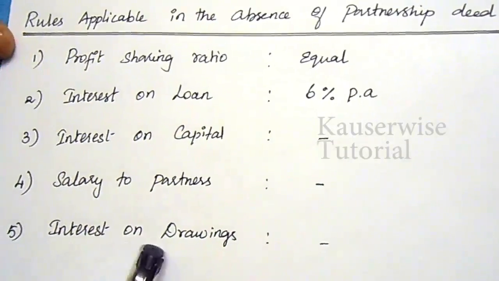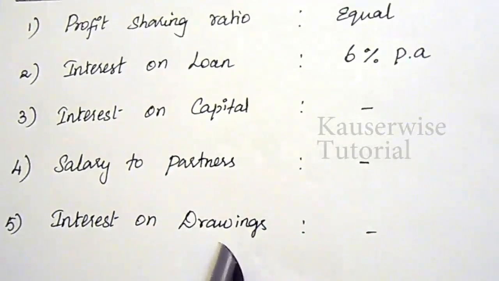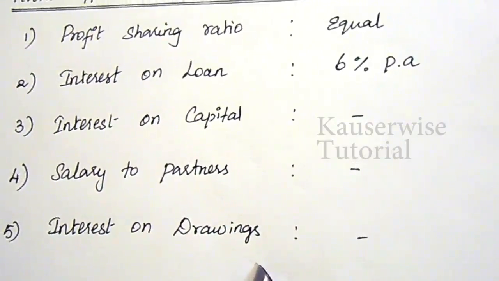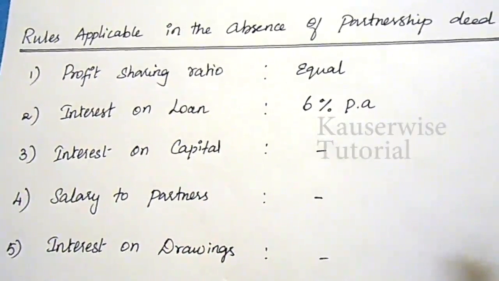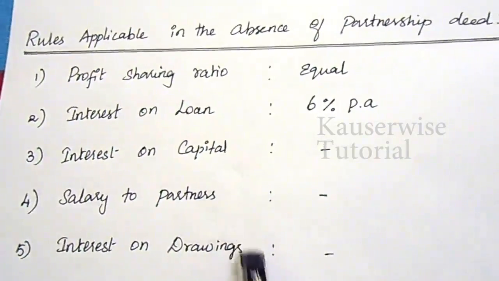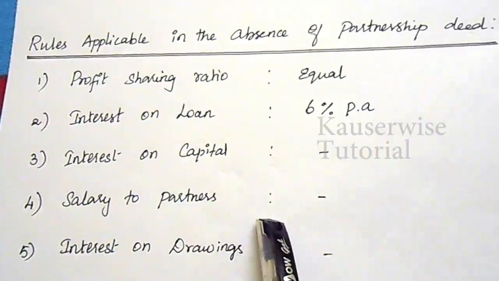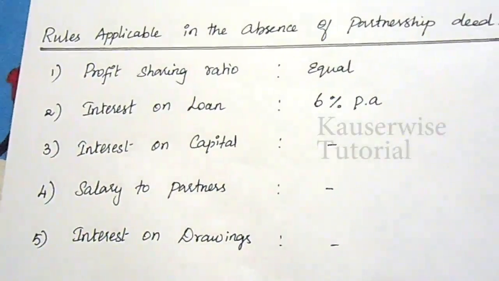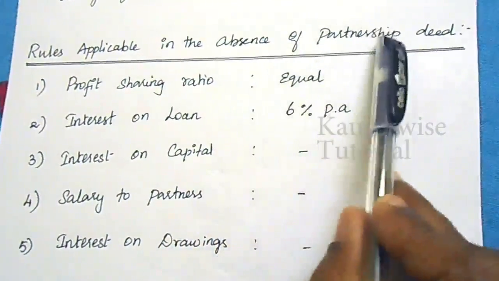And the last one is interest on drawings. Generally, no interest will be charged on drawings made by any of the partners. This is a general or common rule if this information is not given in the partnership deed. If the information is given in the partnership deed, then you can apply according to the percentage. So if any such information is mentioned in the partnership deed, then you can charge interest on capital, salary to partner and interest on drawings according to the partnership deed. But these are the general rules which are applicable to all partnership firms in the absence of a partnership deed.